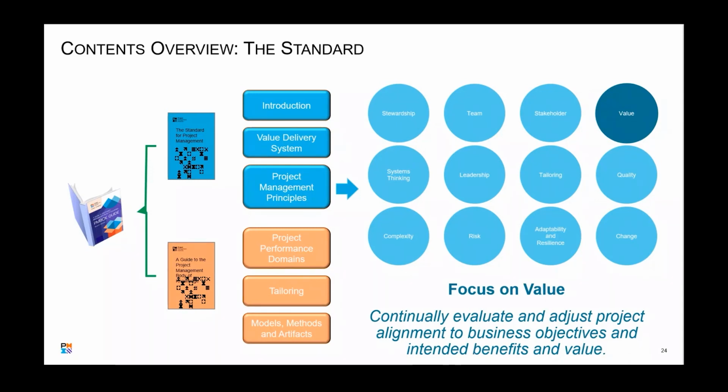So here, for example, I just pulled out a couple. Value: focus on value. Continually evaluate and adjust the project alignment to the business objectives and the intended benefits and value. So they're talking more about not just the value, but the benefits that are going to be created as a result of the project. And if you'll remember, that benefit was really the definition of a program. But now it's looking at the fact that even a project should be providing some, even just interim benefits.